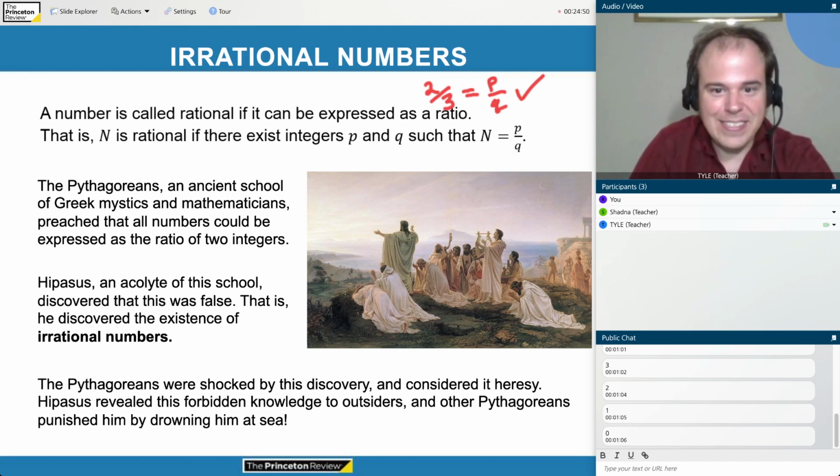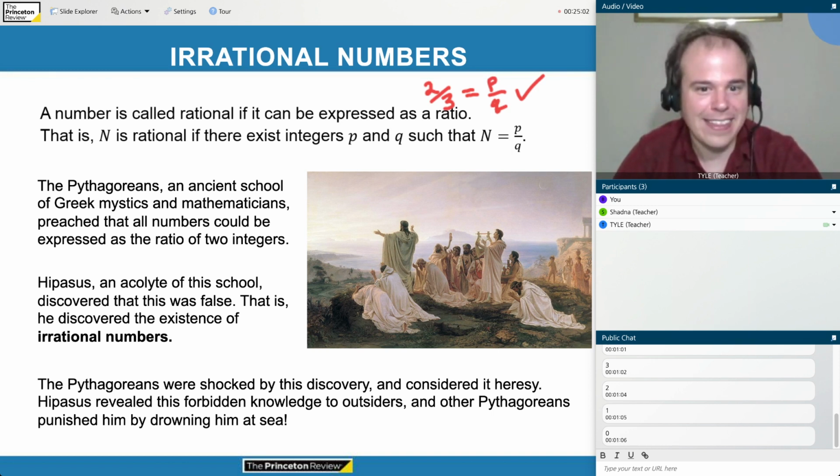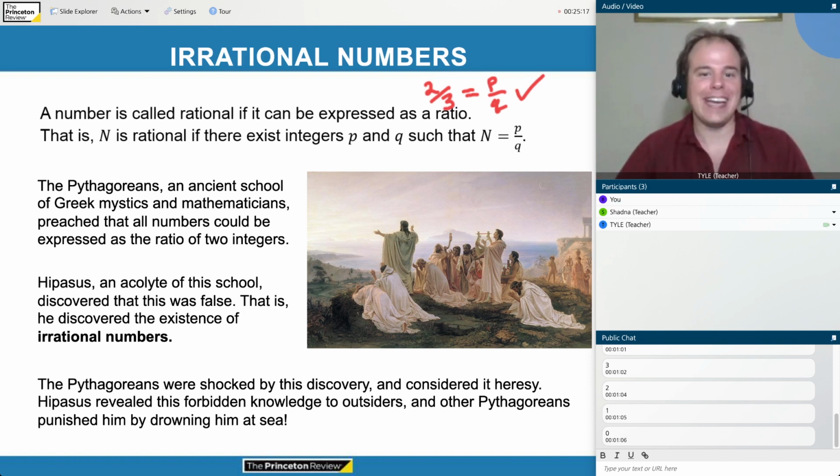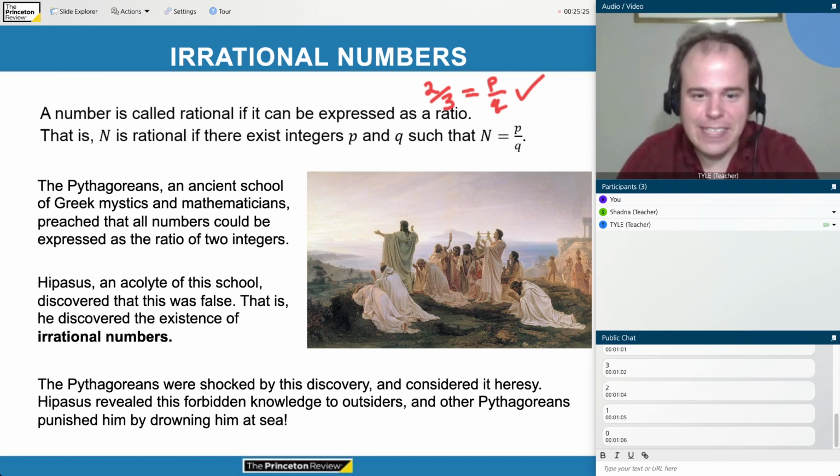And there was an ancient school of Greek mathematicians named the Pythagoreans. They were named after their leader, Pythagoras, who, as you may guess from his name, invented or discovered the Pythagorean theorem. So he was very famous, and there are lots of stories about Pythagoras, and I guess he did some other cool stuff as well besides just the Pythagorean theorem. Everybody loved him, or at least he had these followers. He had a cult following of Greek mathematicians who loved Pythagoras and followed his teachings, and it was a little bit cult-like.